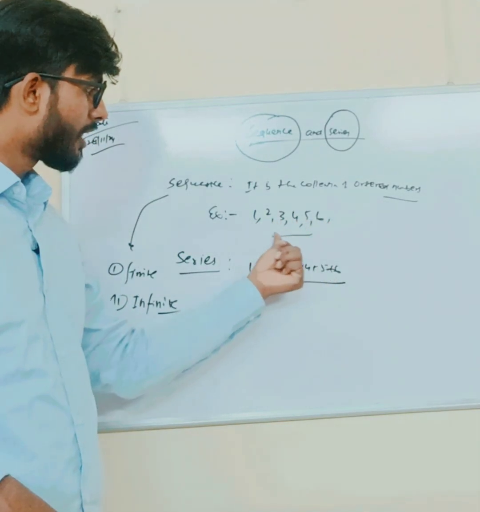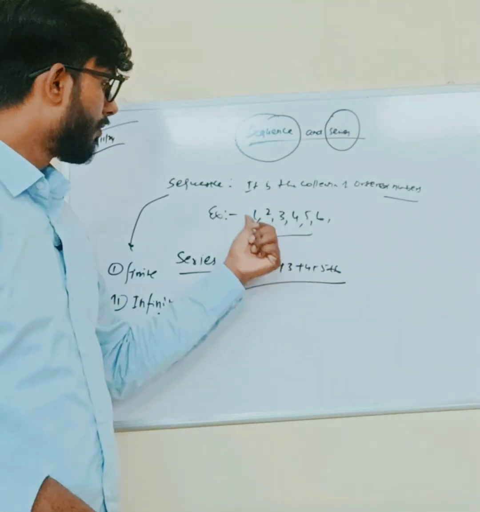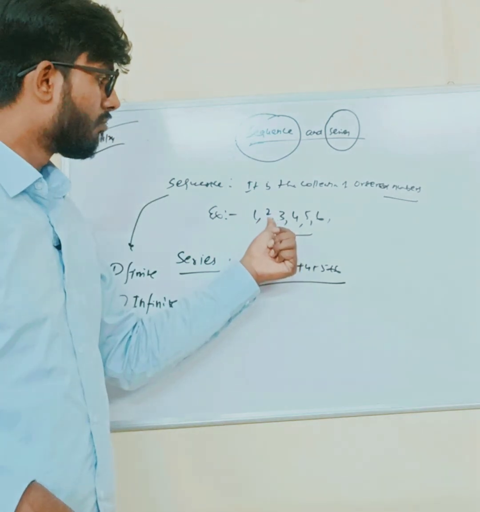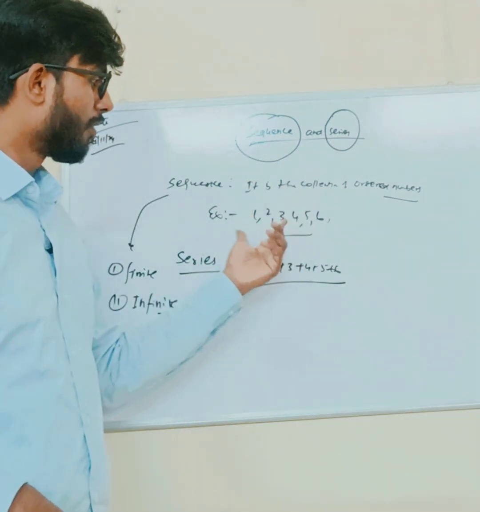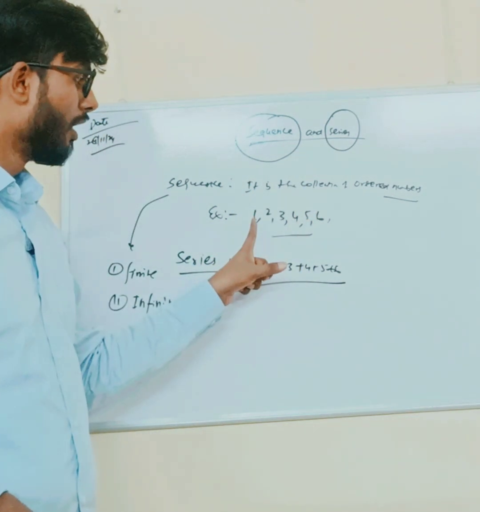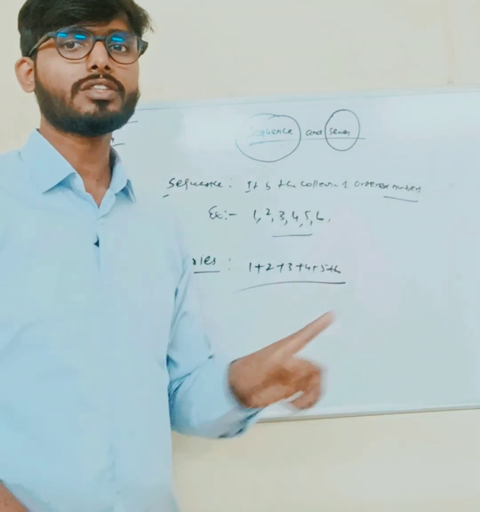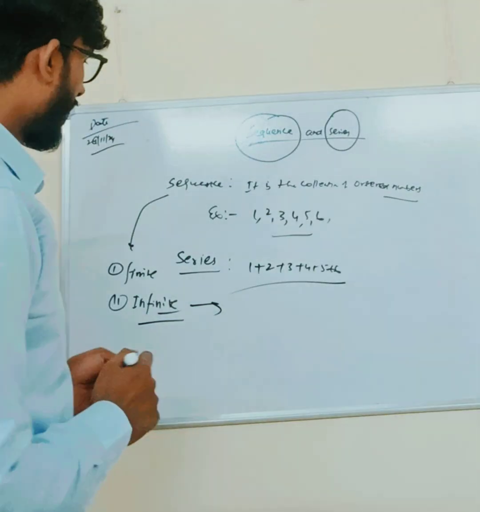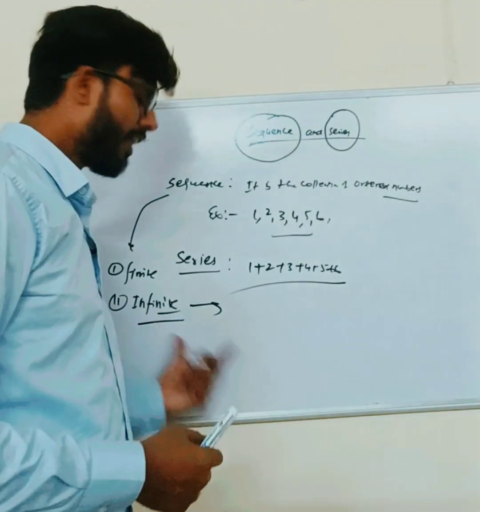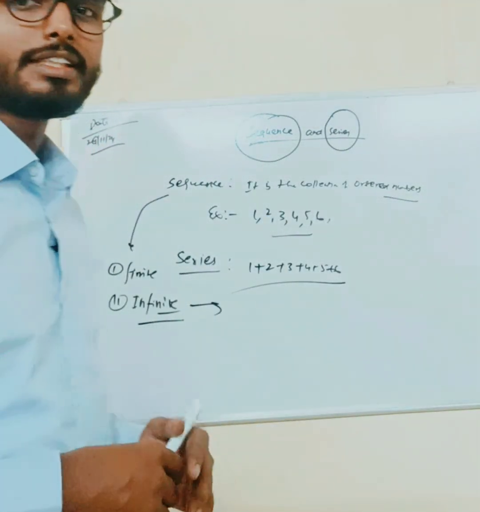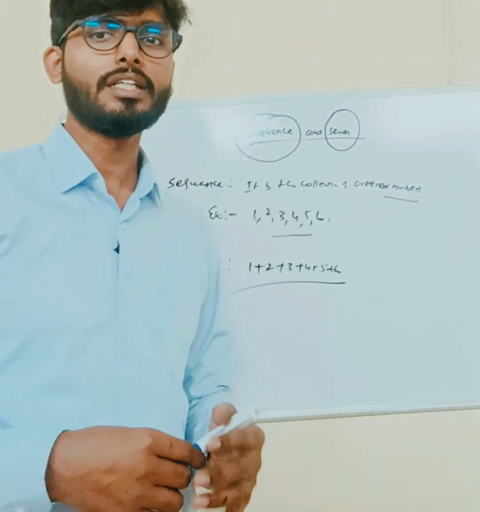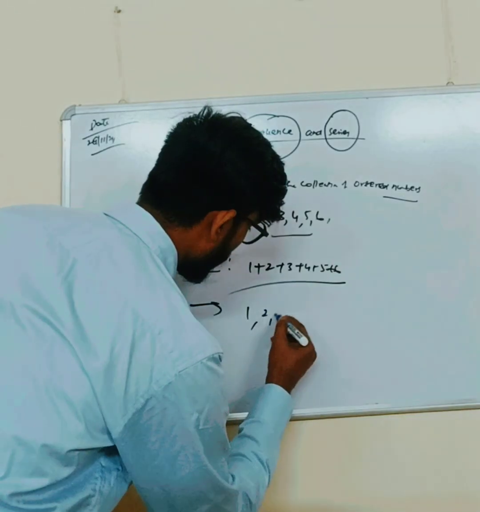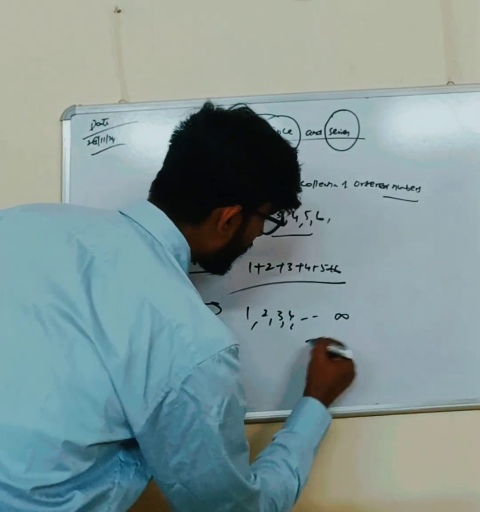So this is an example of a sequence. If we count these numbers one by one, we can figure out how many terms are in this sequence. If it is countable, then it is called finite. The second part of the classification is the infinite sequence. An infinite sequence is a sequence having an infinite number of terms, like 1 2 3 4 up to infinity.